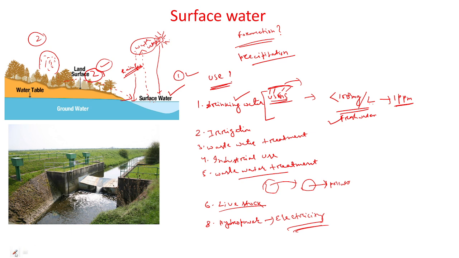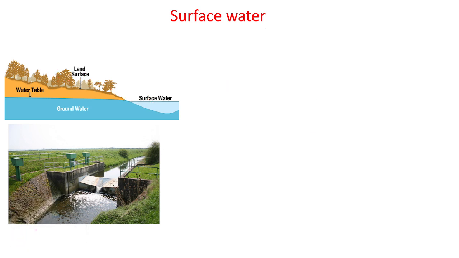So next, how many types of surface water are there, or the classification of the surface water. There are normally three types of surface water present. The first one is called the permanent surface water.